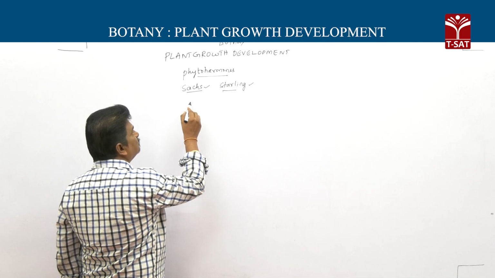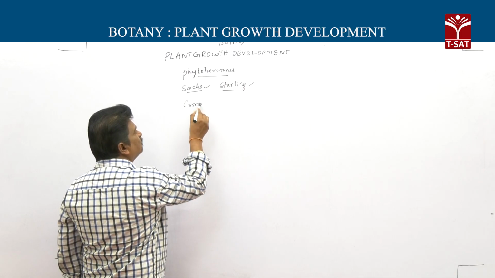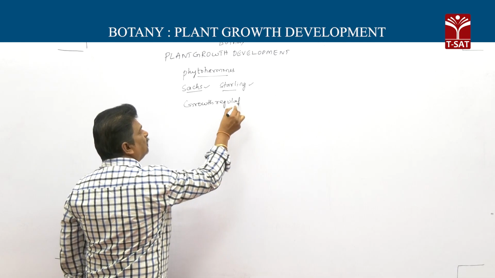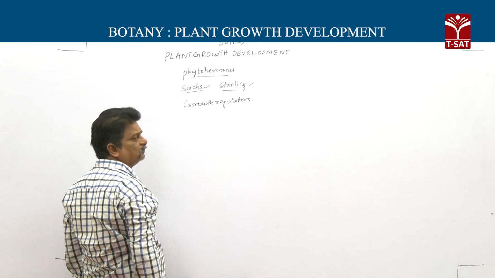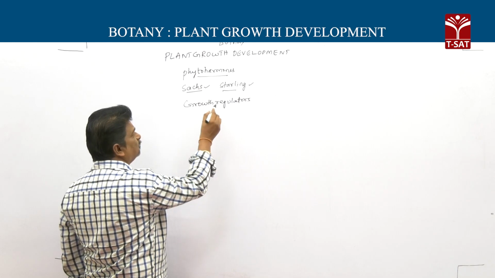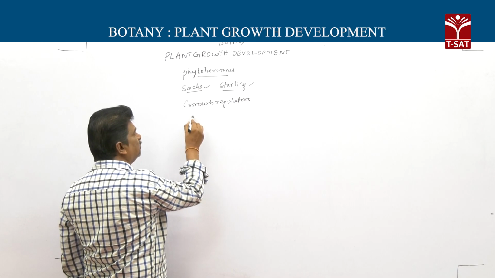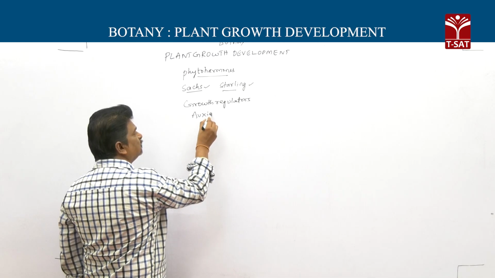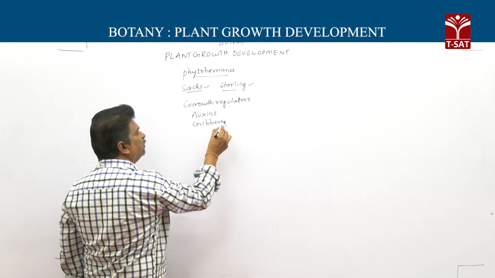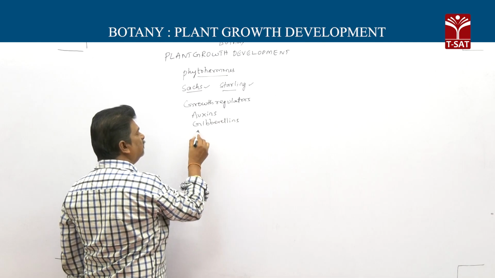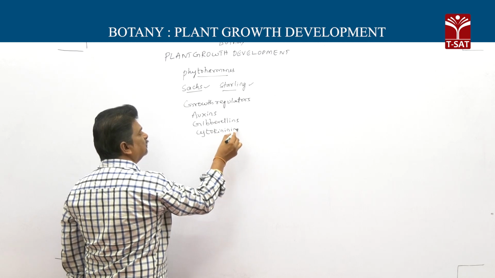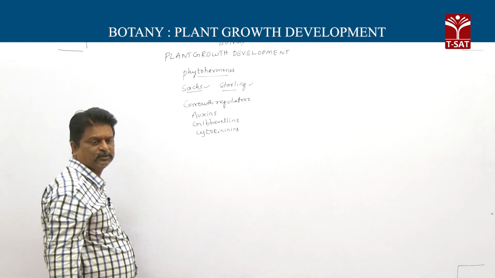These phytohormones promote growth, which is why they are called growth regulators. The growth regulators are auxins, gibberellins and cytokinins.